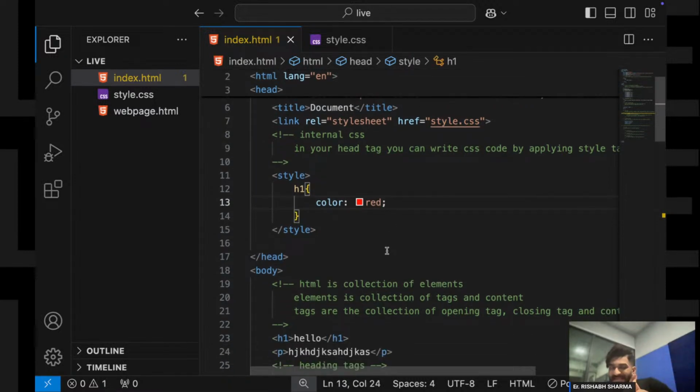How you will embed an external CSS file, how you will embed internal CSS, how you will embed inline CSS, right? Is that clear to everyone? How to link external, internal and inline CSS. Done till here? Anybody any doubt? Anybody any doubt so far?